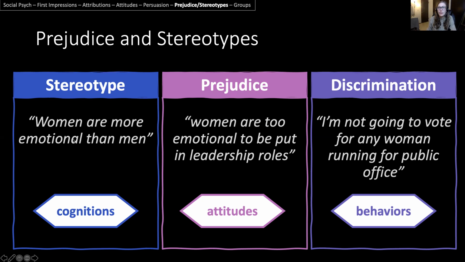So because of this stereotype, I now have this attitude, which leads to an actual behavior like, I'm not going to vote for any woman that runs for a public office because I believe women are more emotional than men and they're too emotional to be put in leadership roles. So we see this all the time with gender, with race, people discriminating and using actions against that person because of stereotypes.